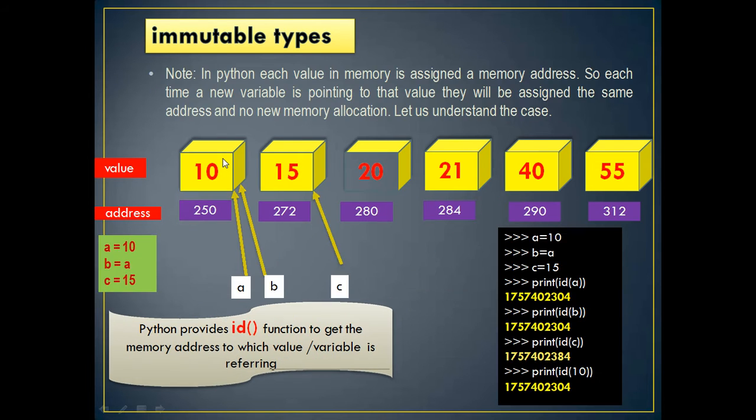What is the next statement? C equal to 15. Of course, 15 is stored here and C is 15. Whatever 250, 272, 280, they are just examples of memory location addresses. These boxes are indicating values, whereas those written in white characters on the blue background are addresses. Just for simplification we have taken them now.